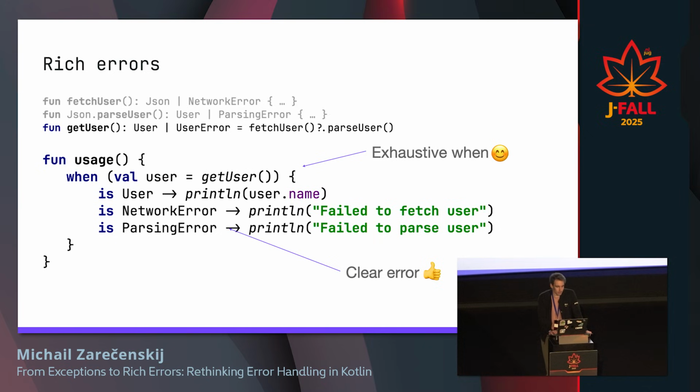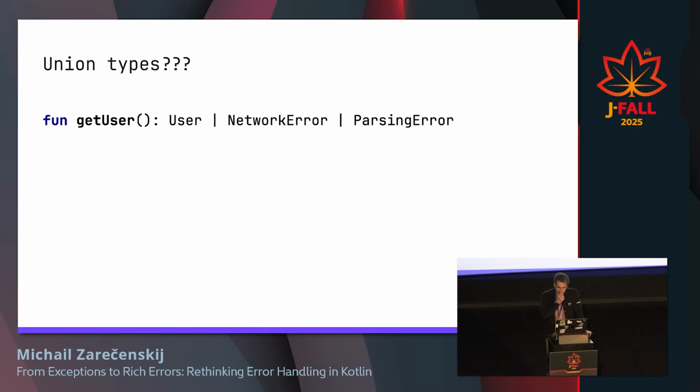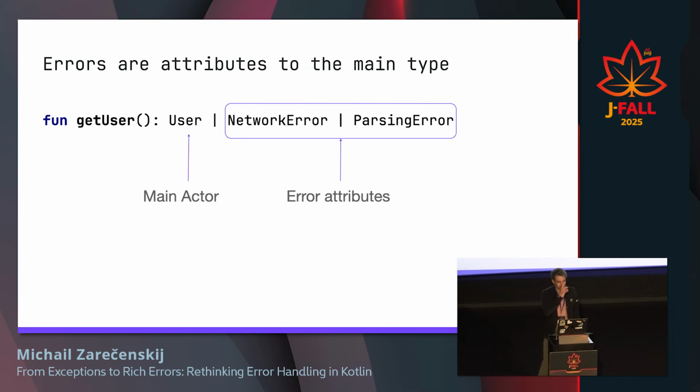And that's like a top-level design, so we are going to dive into it and unpack what's going on there. And first of all, probably you might think that it's actually union types because they look like union types, they act like union types, and they're almost union types. But actually in the design, it's important that we always have this main actor user and a bunch of attributes, which are like error attributes.